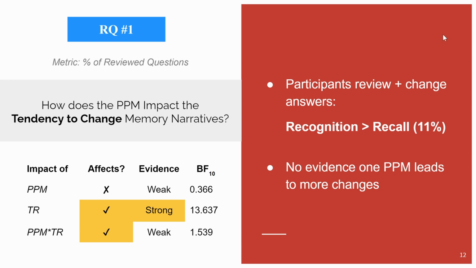Our first research question investigates the impact of the privacy method on the tendency to change narrated memories. We tested that question by analyzing the percentage of changed answers. The results showed that participants significantly tended to change their answers more in recognition rather than recall situations. However, there is no evidence that either visualization led to more changes.